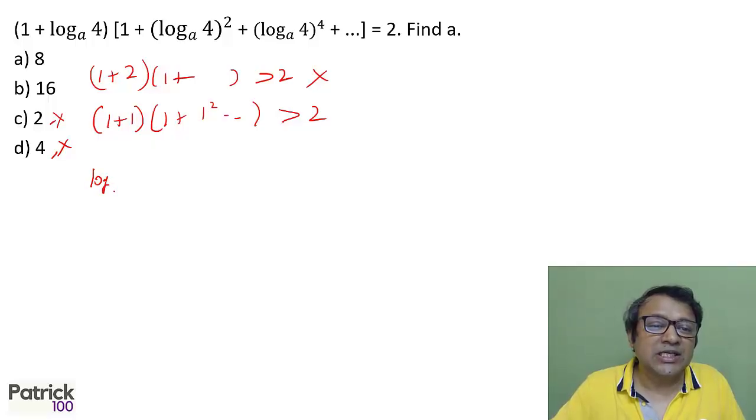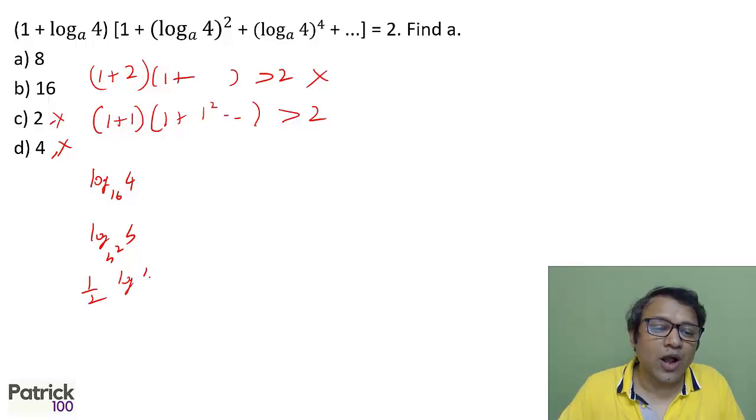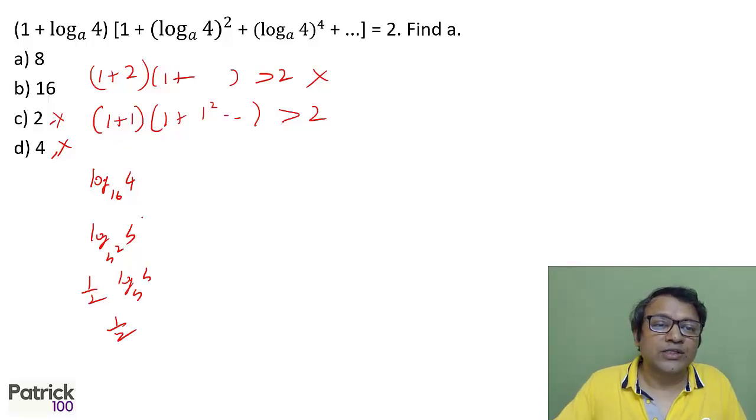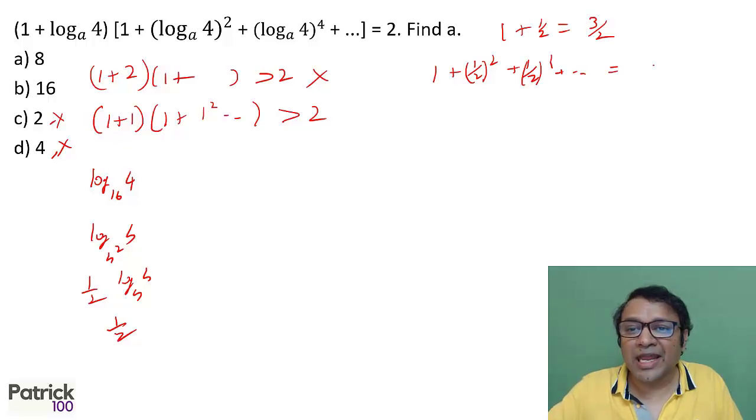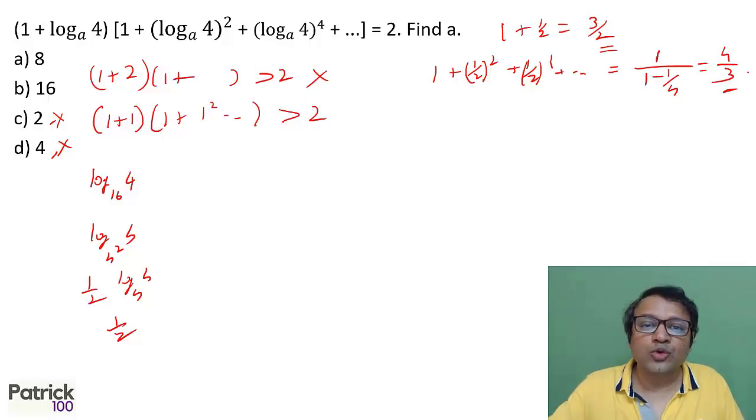So if I take log of 4 to the base 16, it is log of 4 to the base 4 squared, which is half log of 4 to the base 4, or half. So if I know this is half, this becomes 1 plus half, which is 3 by 2. And the other one becomes 1 plus half square plus half raised to 4. Geometric progression, which is nothing but A upon 1 minus R, 1 upon 4 is the ratio, which if you solve becomes 4 upon 3. Now 3 upon 2 into 4 upon 3 gives you 2. Satisfies. So answer is B option.